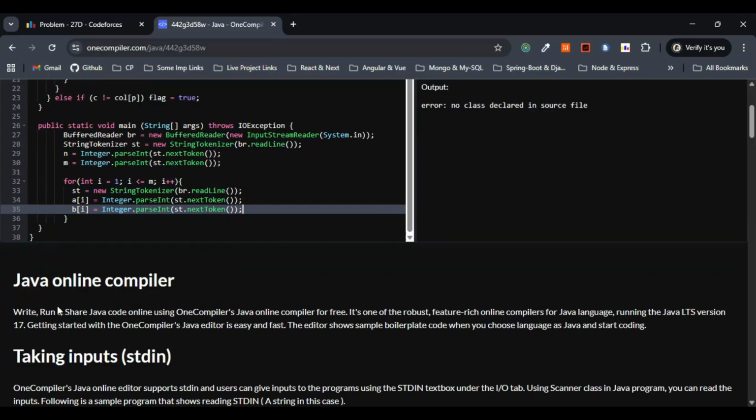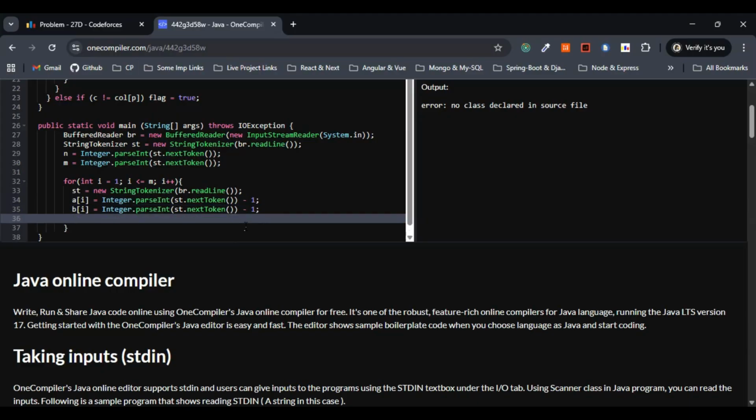That's it. Now, here we are making use of the one based indexing, right? So we again have to convert this one to zero base. So let's go with the minus one. Initially, we went with the one based indexing. We again have to convert this one to the zero base, so let me give minus one here. This is fine. Now, let me normalize so that A of I less than B of I will be consistent for crossing checks.